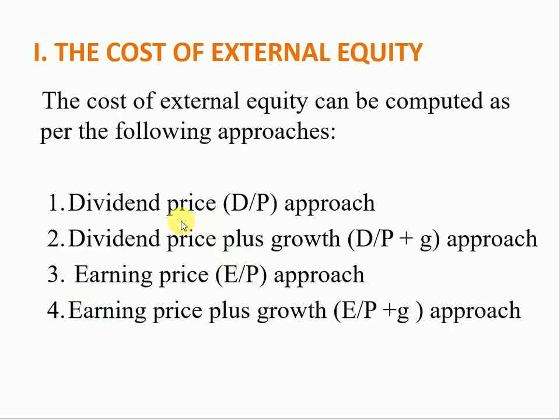First of all, we will learn about cost of external equity. External equity is a phrase used to describe funds that a firm obtained from outside. Cost of external equity can be calculated using the dividend price approach, dividend price plus growth approach, earning price approach, and earning price plus growth approach.